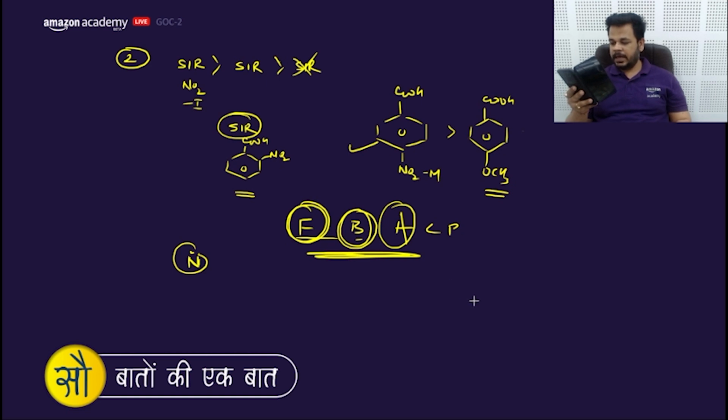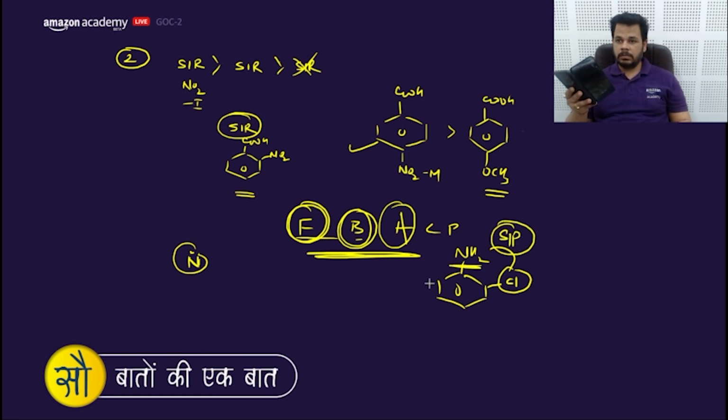Okay, the second one is correct and the third one is incorrect because of SIP. NH2 has Cl, which will create SIP, and due to this SIP the basic strength decreases a lot. Clear? And the last one is question number 8.